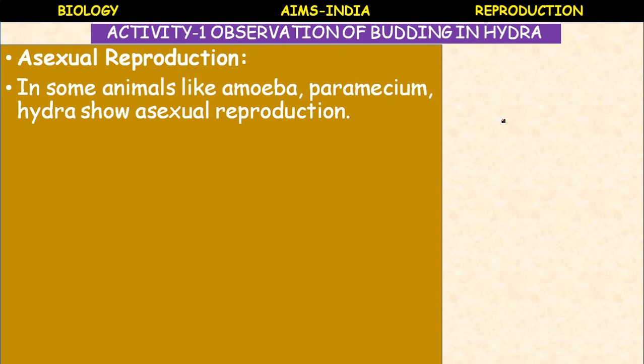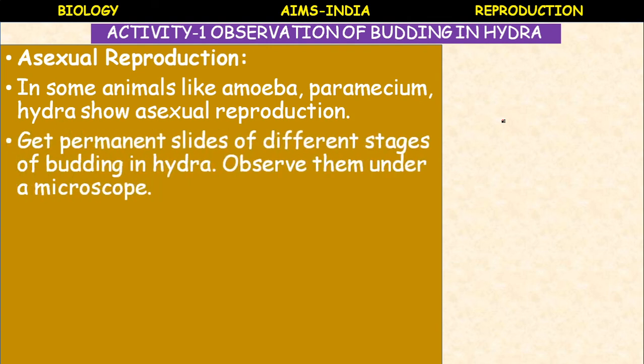In some animals like amoeba, paramecium and hydra, they show asexual reproduction. So get permanent slides of different stages of budding in hydra. Observe them using a hand lens or a microscope. It is clearer when you observe under a microscope.